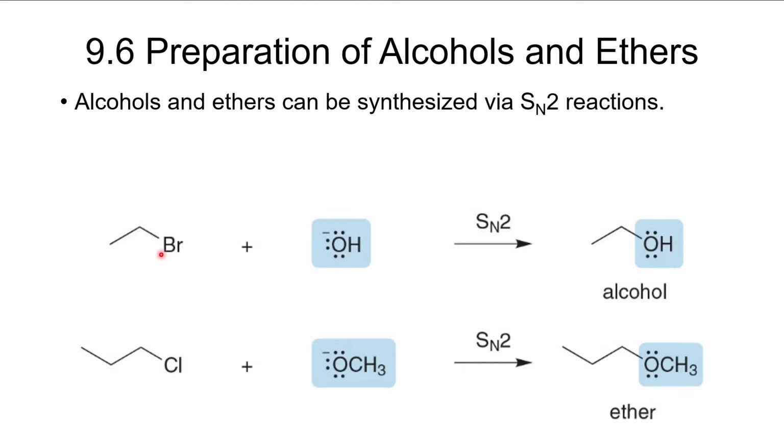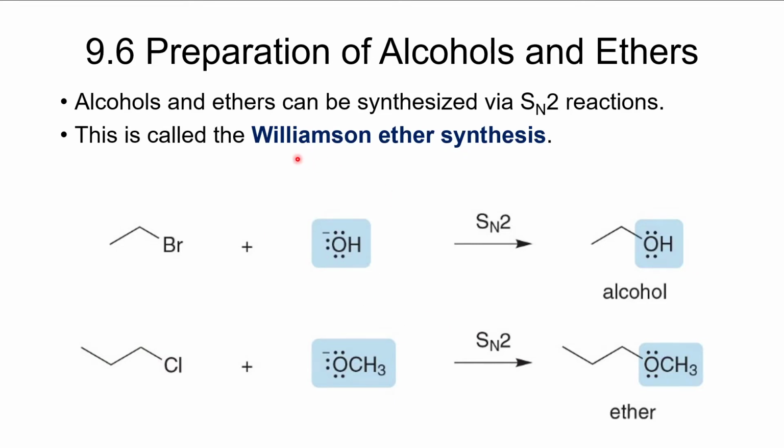So here we've got bromoethane with hydroxide. We can do the SN2 and we will get the alcohol. In a similar fashion, we can take this alkyl halide plus this alkoxide, do the SN2, and we will get an ether. This is called the Williamson ether synthesis, and is very, very useful for producing